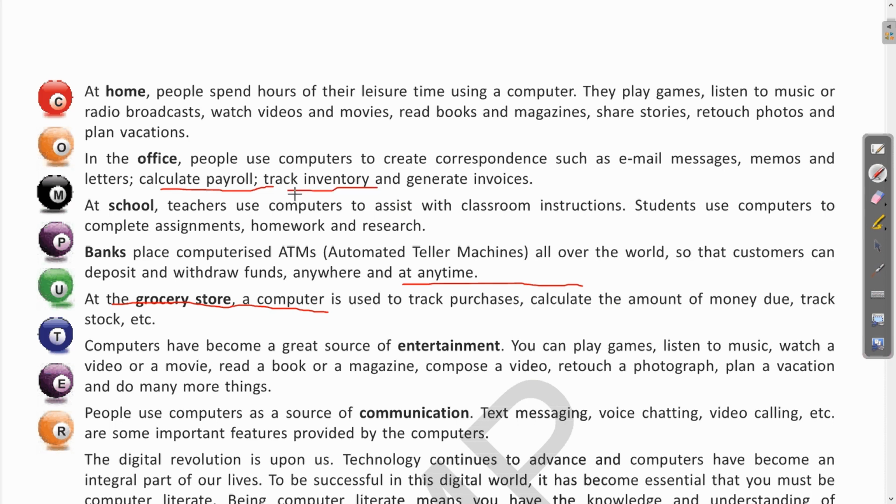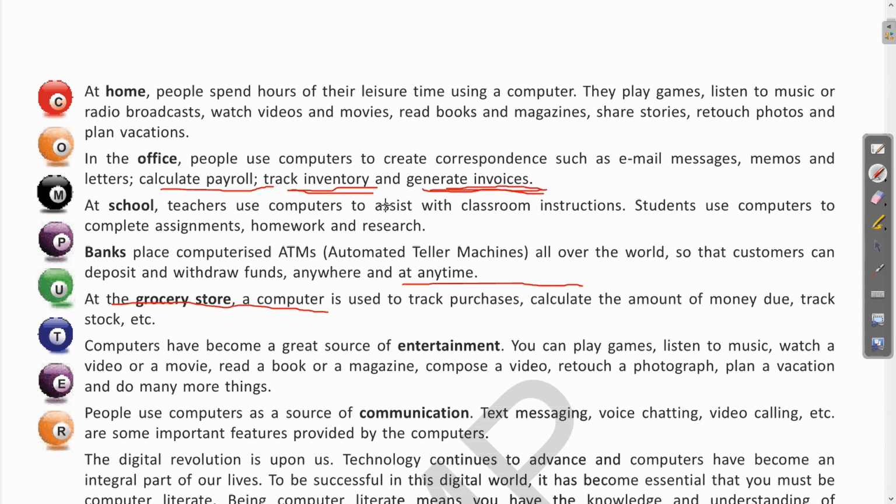What is inventory? All the items which are available in a shop or a shopping complex. So all the data which is saved about the details of the items, their prices, the availability, how much is the stock, all this database is called inventory. So this management can be done very easily with the help of computers, and they are also used for creating the invoices, the receipts which we get after purchase. These receipts are called invoices. So this way the computer is used in the offices.